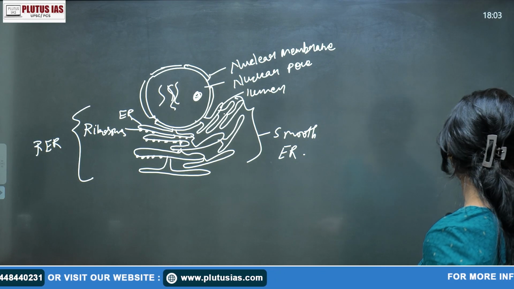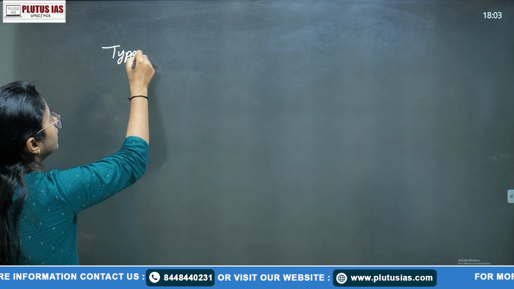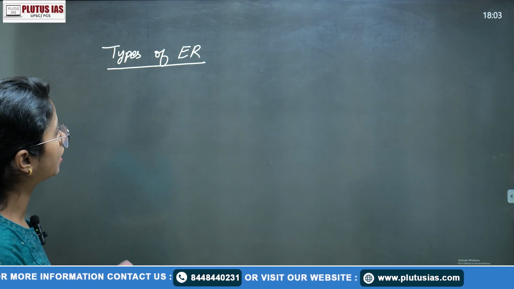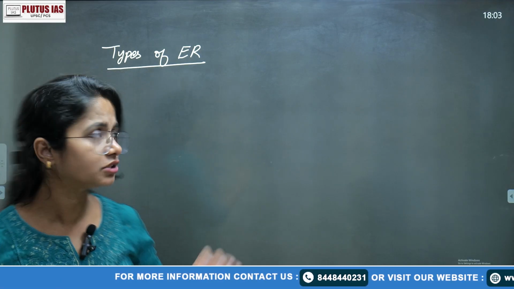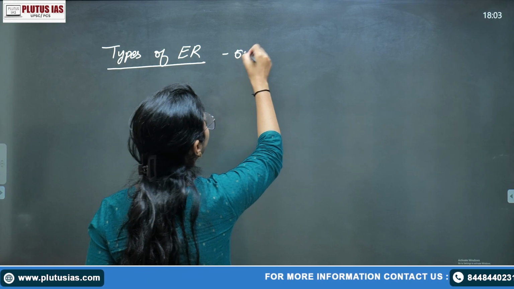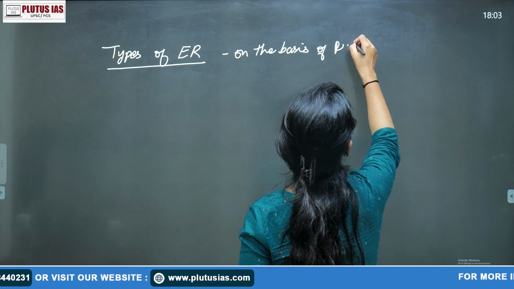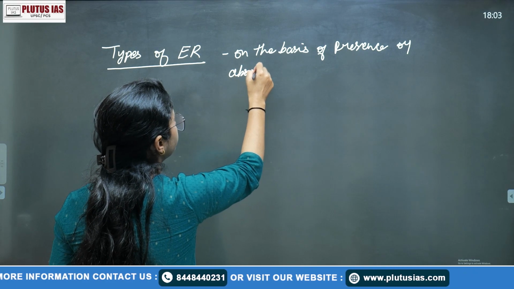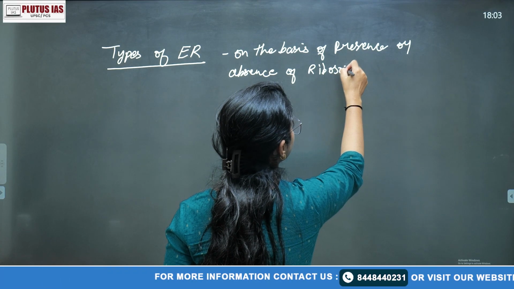So after the introduction, you can write like that. Then write: Types of ER. Do not write this as a short-form acronym; avoid that. Although if you write endoplasmic reticulum somewhere and put ER in brackets, it will be defined. Okay. So types of ER on the basis of presence or absence of ribosome.